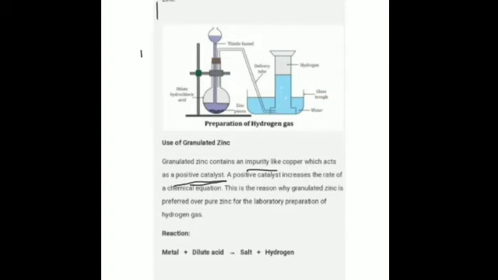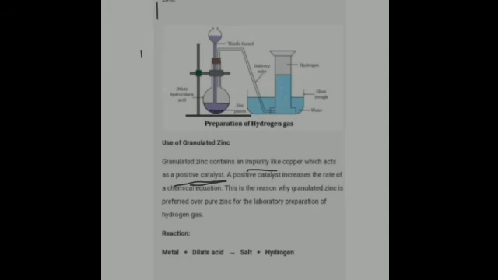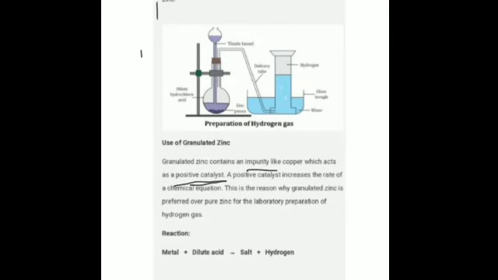So hydrogen is sparingly soluble in water, thus it absorbs moisture during collection by downward displacement of water. So a dry hydrogen gas is obtained when it is collected over mercury. This type will contain traces of moisture, so later on it can be passed through a column of mercury and can be dried. Is it clear?